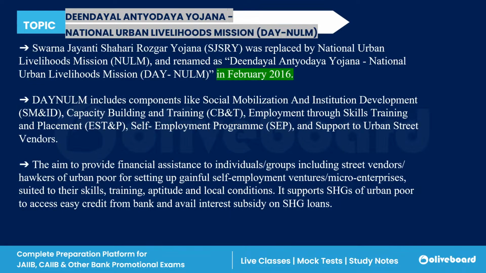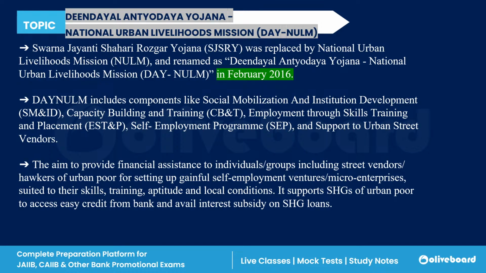Okay. Now, the next is the National Urban Livelihood Mission. For increasing the quality of life of rural people, there is the National Rural Livelihood Mission, right? But for increasing the quality of life of urban people, for providing them facilities, there is Deen Dayal Antyodaya Yojana, National Urban Livelihood Mission.